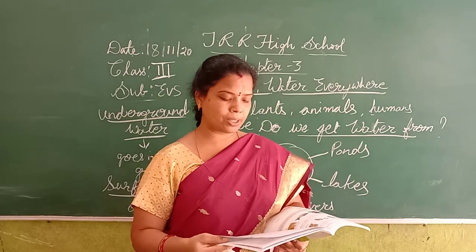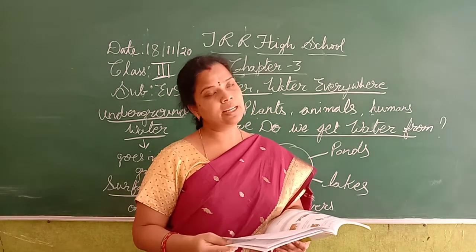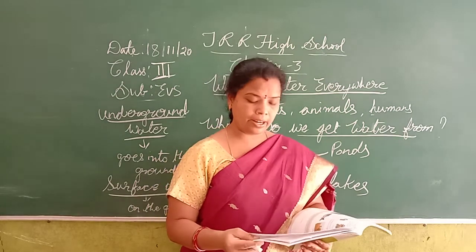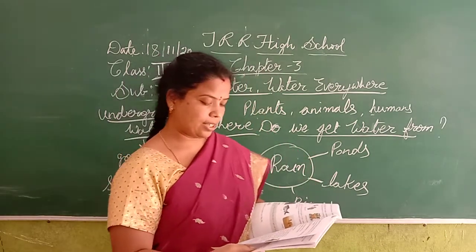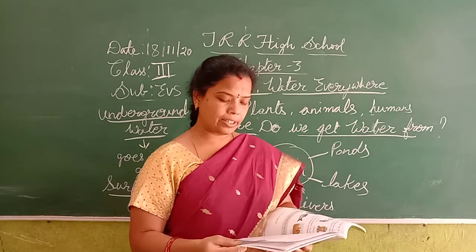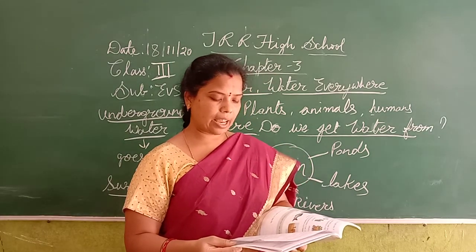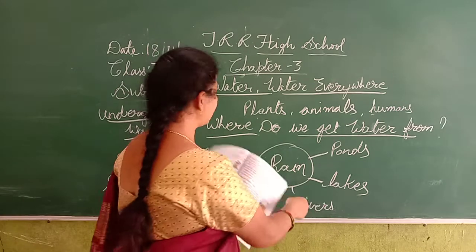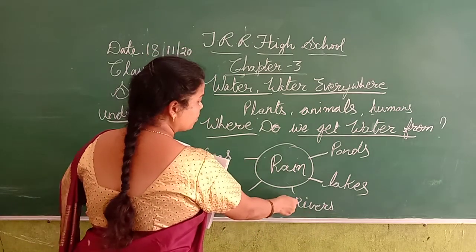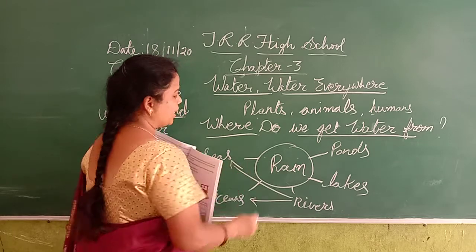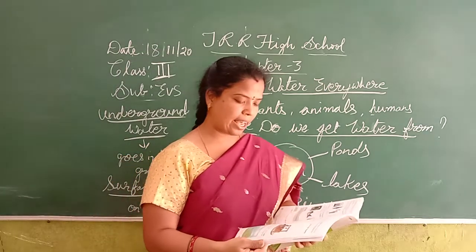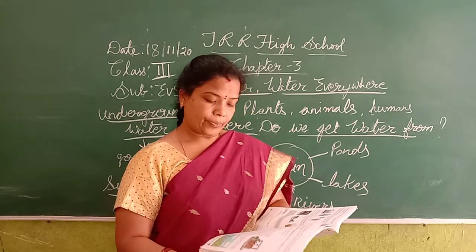Rain also helps fill up the rivers and seas. As we discussed earlier, rainwater fills up the rivers and seas. The rivers flow and meet the seas and oceans.